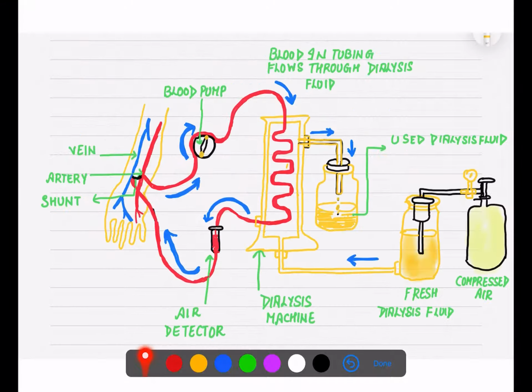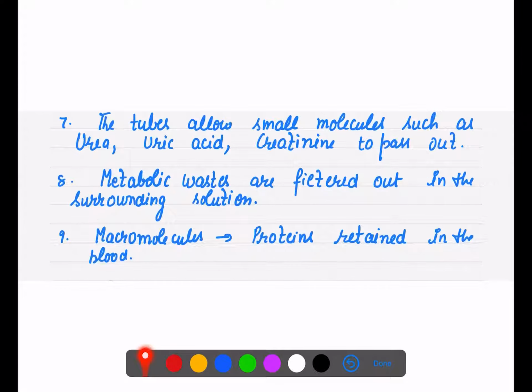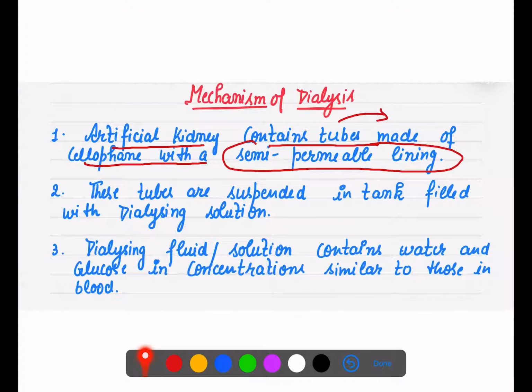Here we have our dialysing machine, and this one is our fresh dialysis fluid. As you can see, this is coming from the body. Once filtration is done, the filtered product is collected in this container, which is the used dialysate, and fresh dialysis fluid is connected to the dialysing machine. The tubes are connected with the dialysing solution.